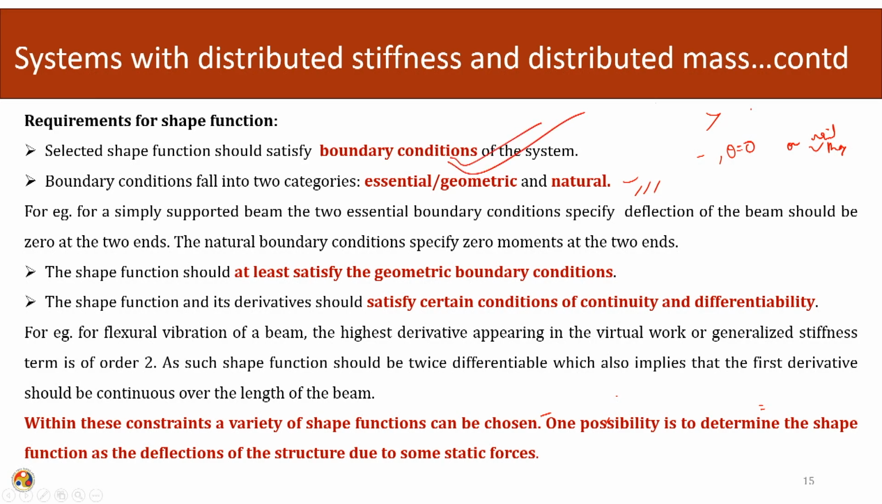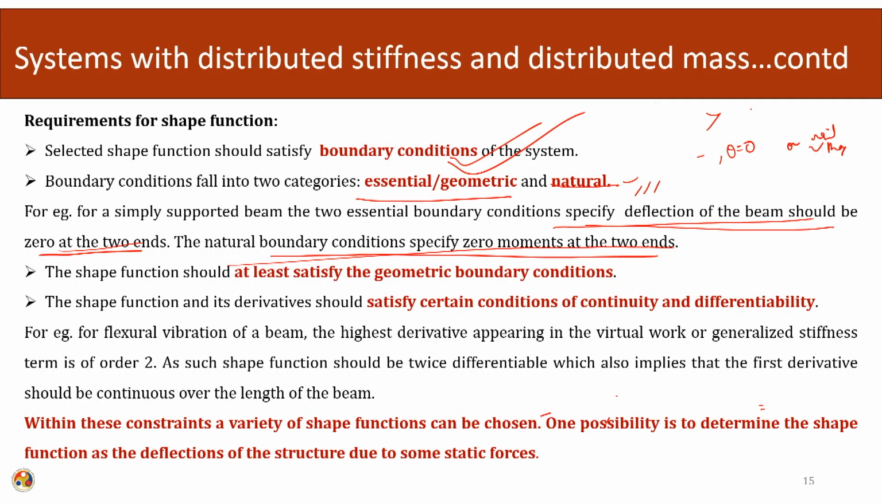The boundary conditions fall essentially into two categories: the essential geometric and the natural boundary conditions. For example, for a simply supported beam, the two essential boundary conditions specify that the deflection of the beam should be 0 at the two ends. The natural boundary conditions specify 0 moments at the two ends. So, the essential or geometric condition is that the deflection at the two ends should be 0. The natural boundary condition is that the moments at the two ends are 0.